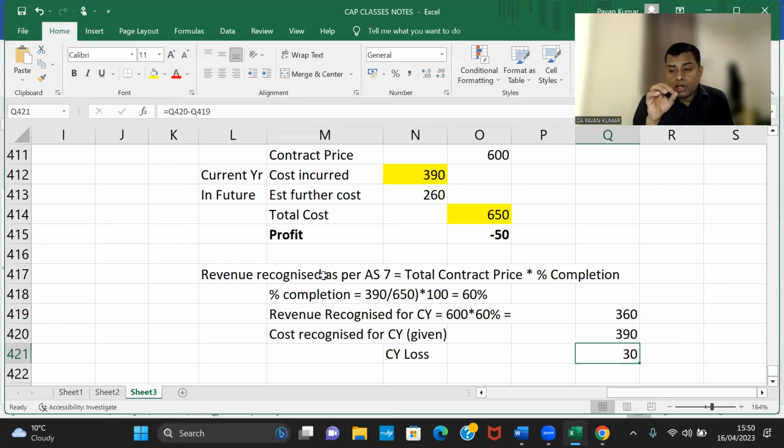Provision for future losses can never be made in accounting. AS 7 is an exception.